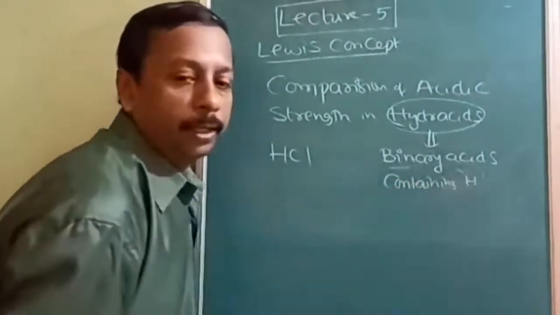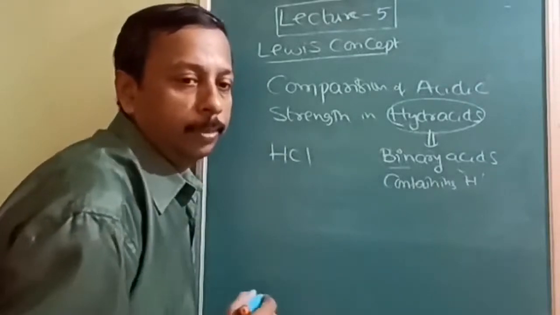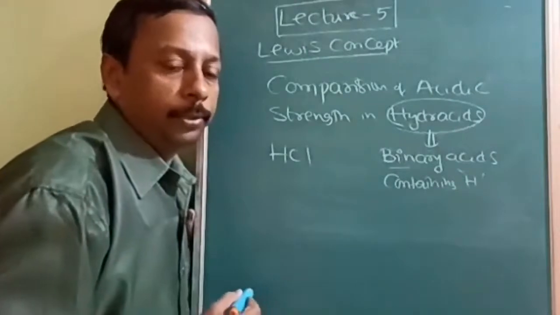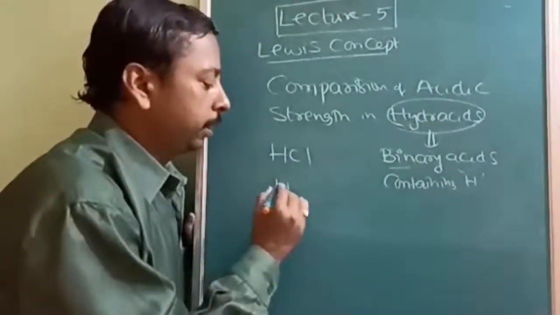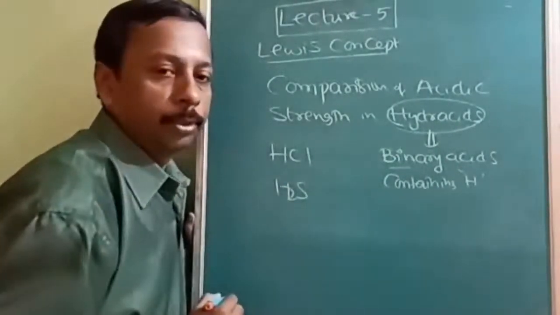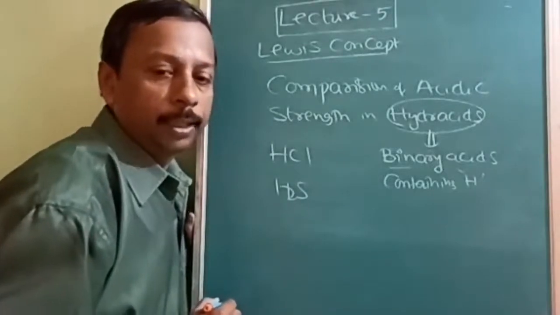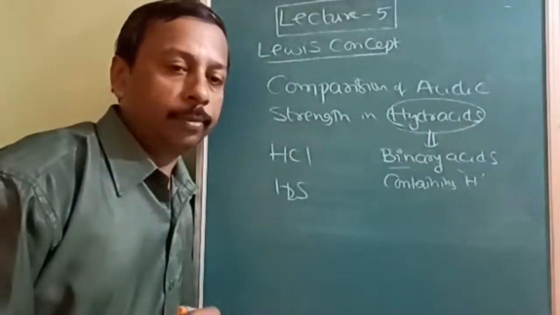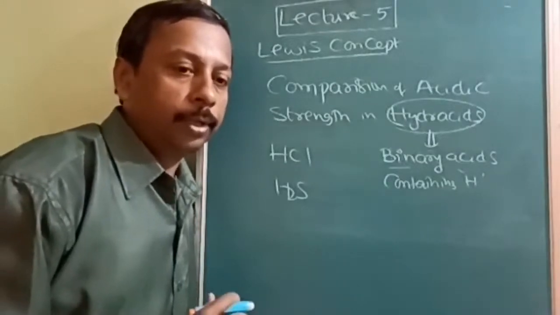So one element must be hydrogen, another element must be the element whose acid we want to form. Like HCl is an example, H2S is an example. So these are some examples of hydracids. Is it understood? Now you can identify.